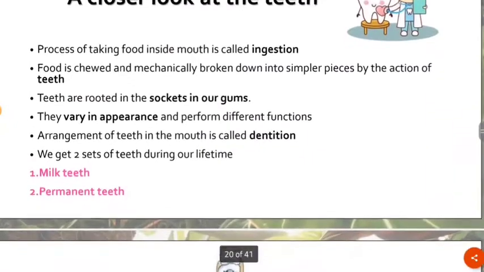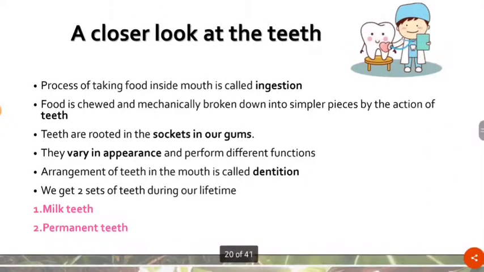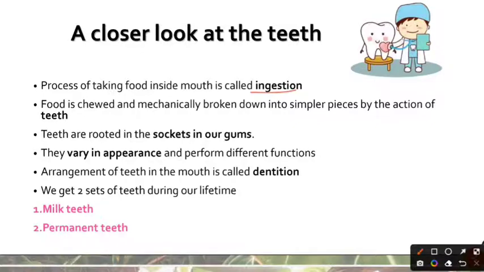So let's look at the teeth first. The process of taking food inside the mouth, as we have seen already, is called ingestion. The food is chewed and mechanically broken down into simpler pieces by the action of the teeth.